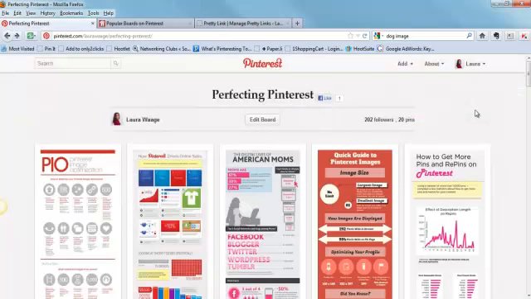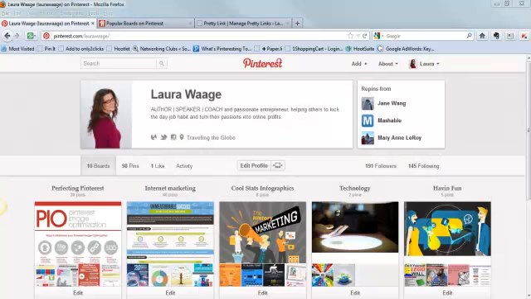So let's talk about the different ways that you can pin. You can either pin original content, where you've created your own images, maybe you've attached them to your own blog, and you're pinning them from your blog site to here. You can pin from other sites, like I did with the infographic from Mashable or the example that we just had of the dog image. Or you can repin other pins that already appear on Pinterest.